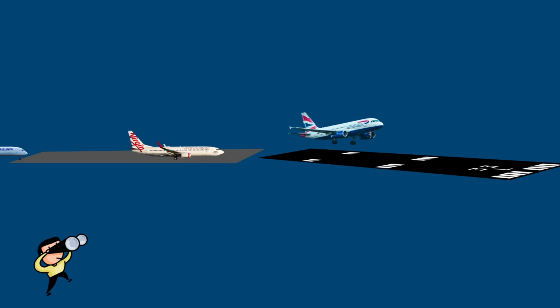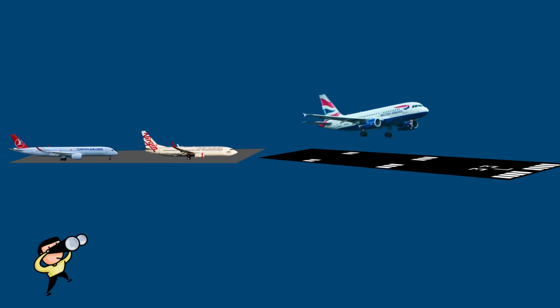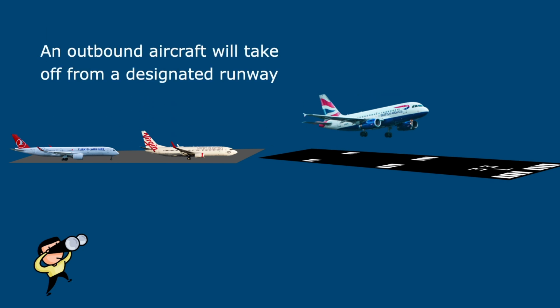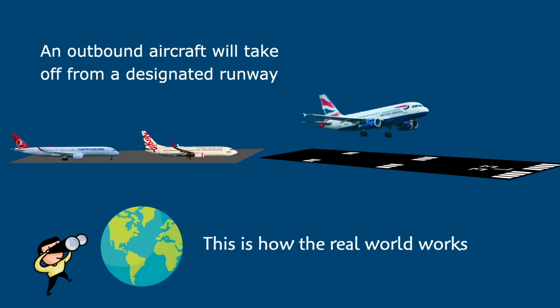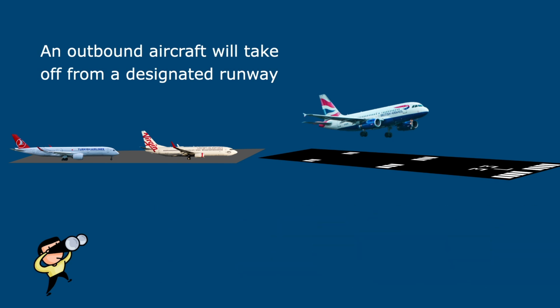It's always a good idea to look at least one actual scenario before we try to abstract anything into a model. Here we have some aircraft queuing up for takeoff. Actually, the one there on the right is taking off right now. And each of these jets is an instance of our aircraft class modeled in Video 210. An outbound aircraft must be assigned some runway for takeoff, and, for obvious safety reasons, this is always done prior to takeoff. Please note that this rule is a real-world policy and has nothing to do with writing code. We didn't design this rule, we observed it.